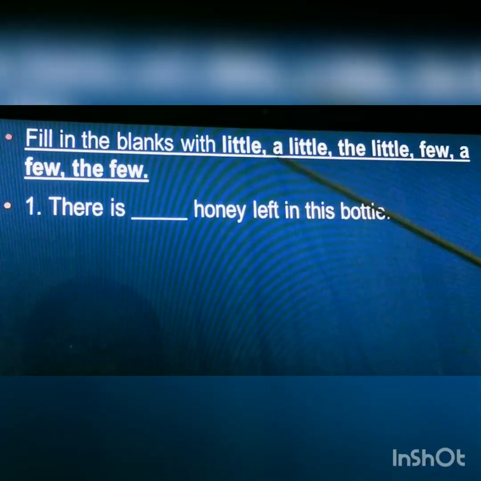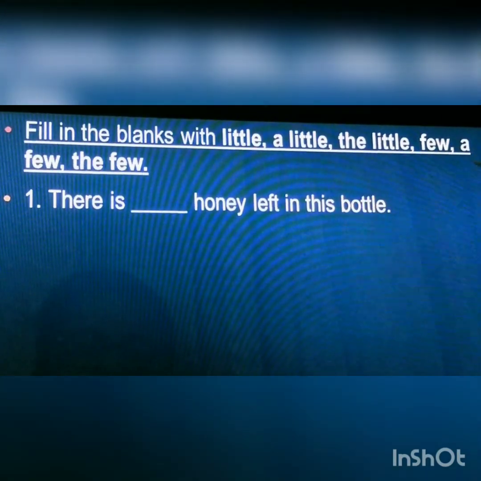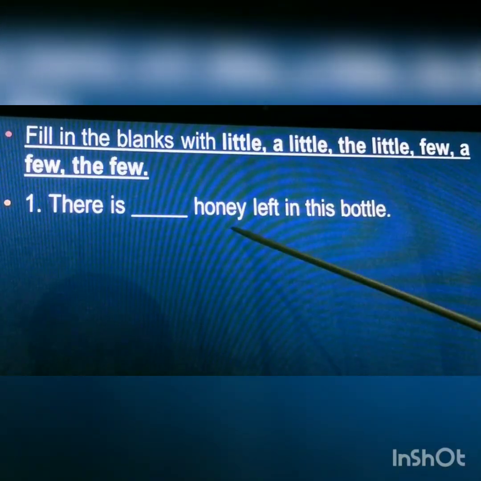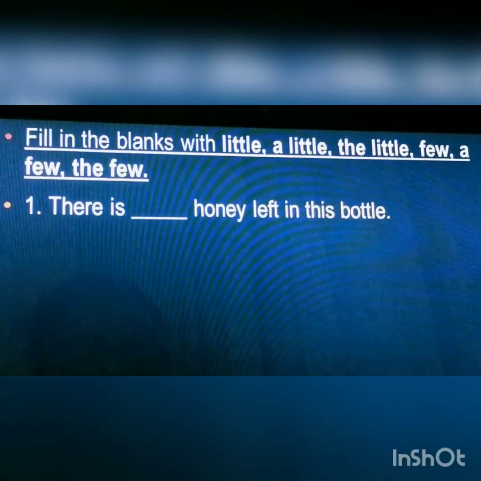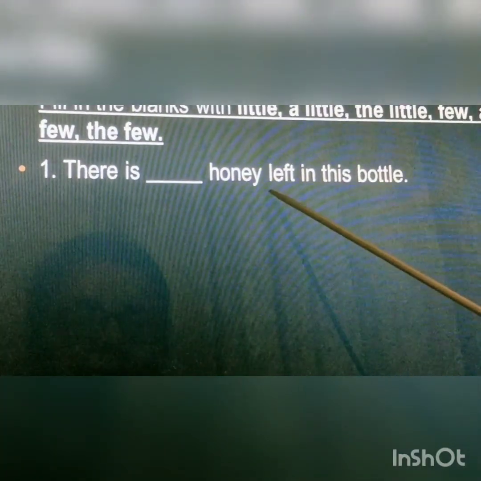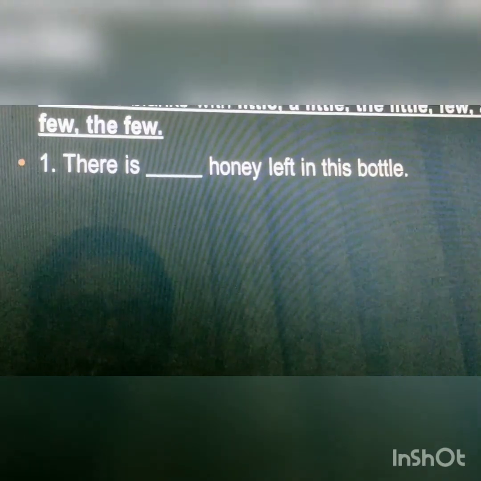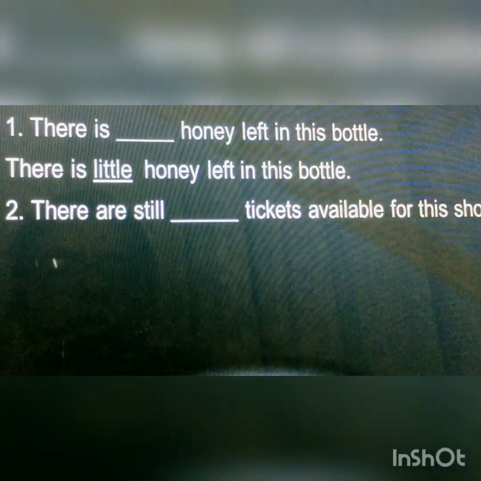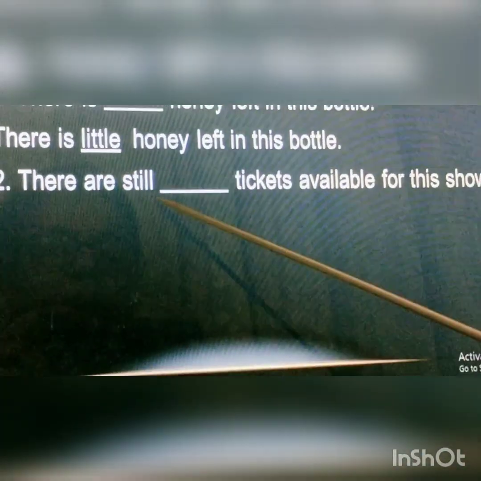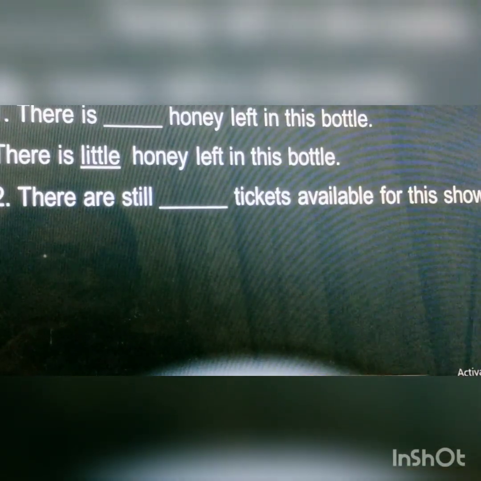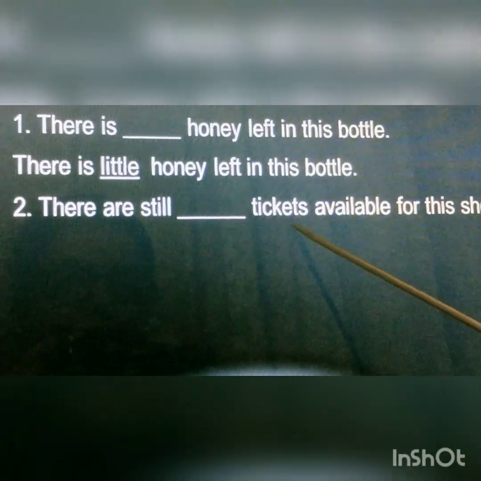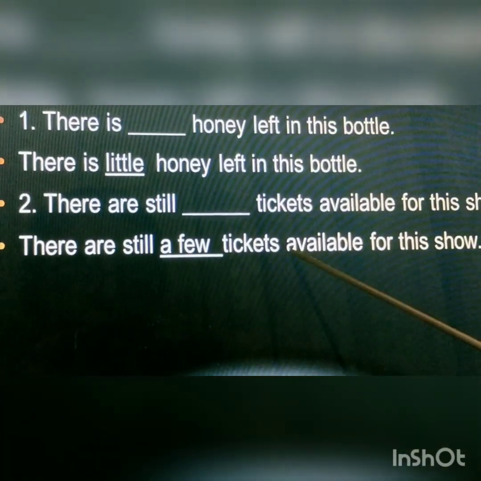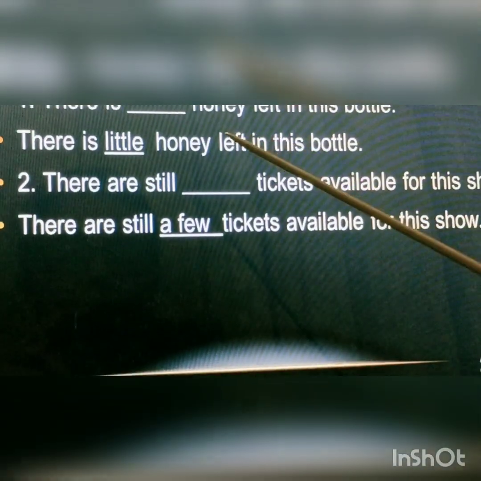Fill in the blanks with little, a little, the little, few, a few, the few. First blank, there is dash honey left in this bottle. Here, honey is uncountable. So the answer is, there is little honey left in this box. Second blank, there are still dash tickets available for the show. Here tickets are countable. So the answer is, there are still a few tickets available for the show.